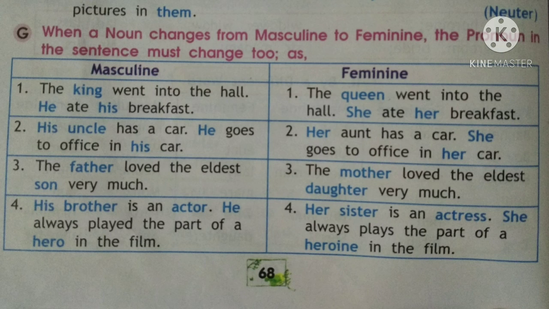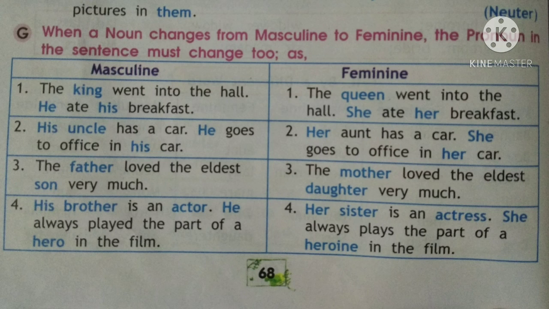So now let us see few sentences and their examples. The first one, the king went into the hall. He ate his dinner or breakfast. So when we change this sentence into the feminine gender, how will we change it? The king is a masculine, so king will change into queen. So we write the queen went into the hall.